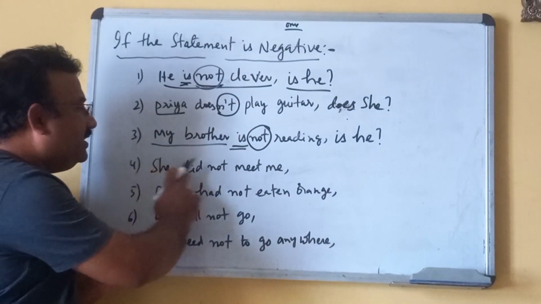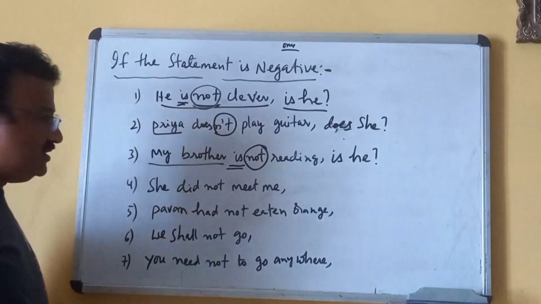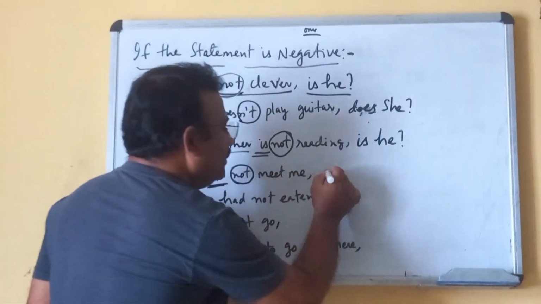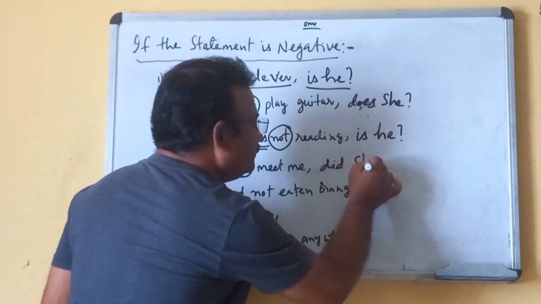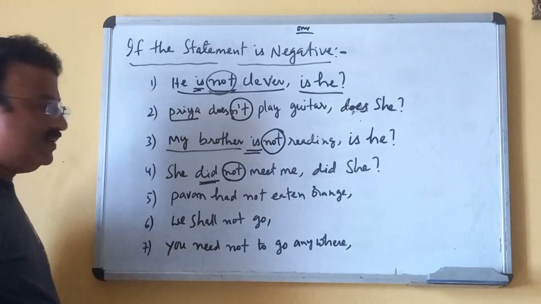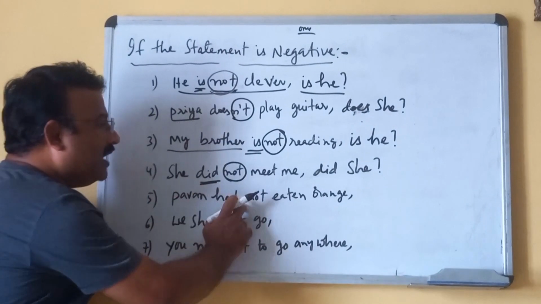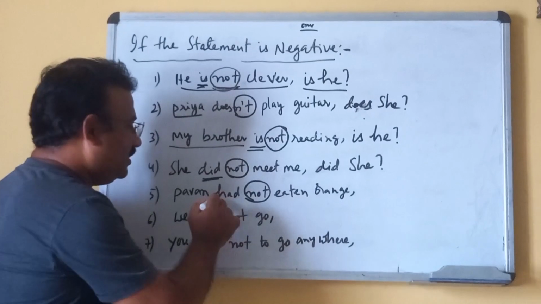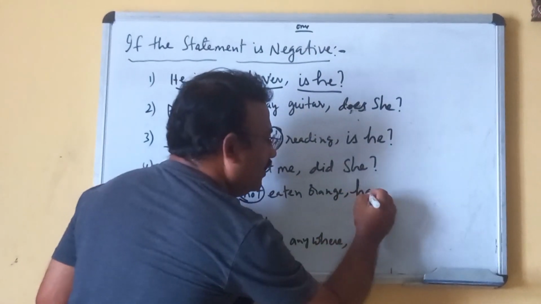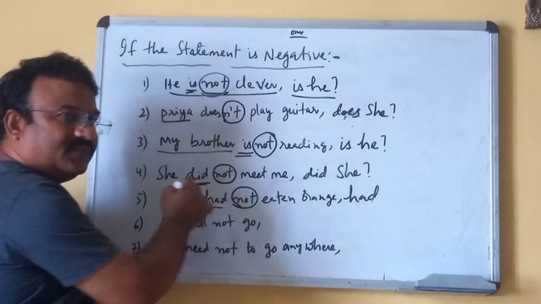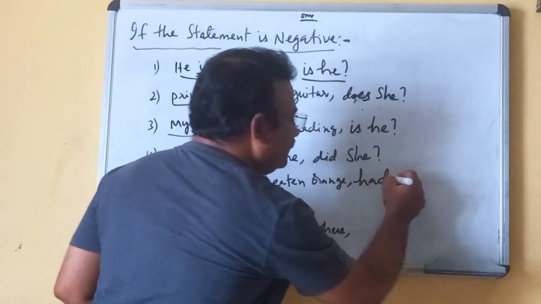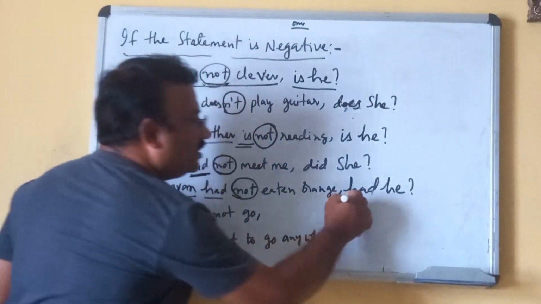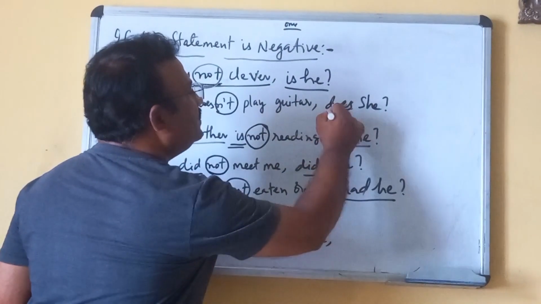And one more. She did not meet me. Same as that, you remove not. Did. Did she? Okay. Pavan had not eaten orange. Same, you remove not. Had. Pavan refers to the pronoun he. Had he? We have to put a question mark for every question tag.